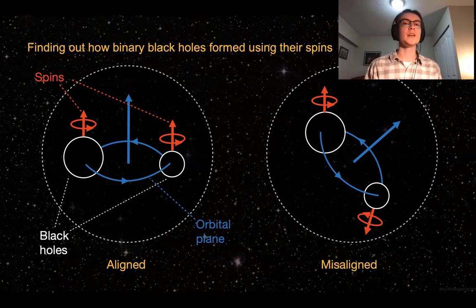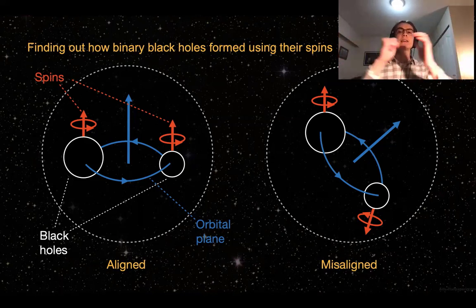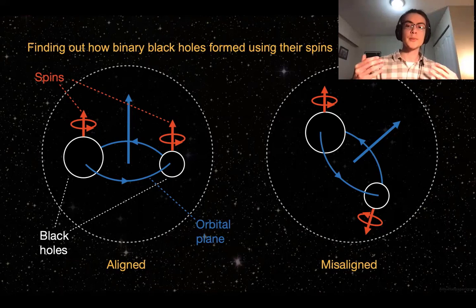Now, broadly speaking, binary black holes can form in one of two ways. In the first scenario, we start with a binary system of two very massive stars. So massive that when the stars die, they collapse to form black holes, producing a black hole binary. In this case, we expect the spins to be nearly aligned with the orbit, as shown in the diagram on the left. However, if instead two black holes form separately from each other and then came together to form a binary following a close encounter, then we expect the spins to be randomly oriented, as shown in the diagram on the right.